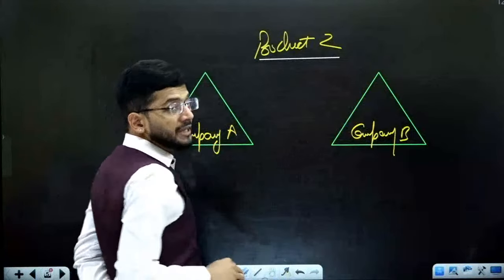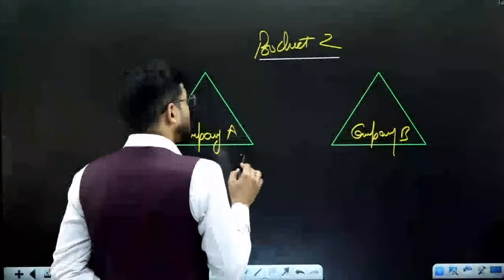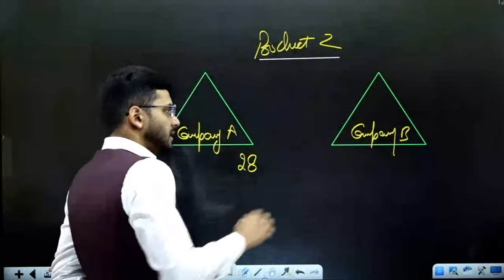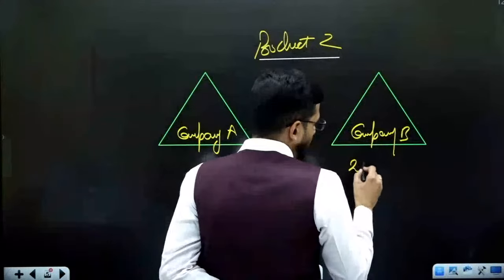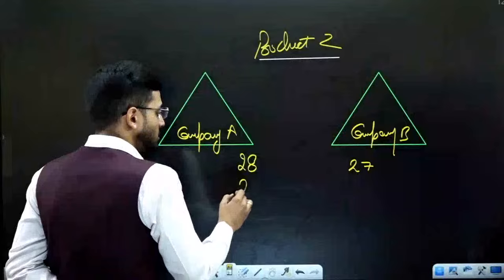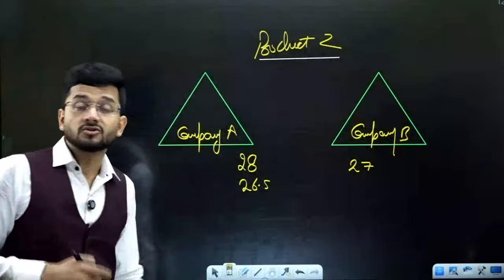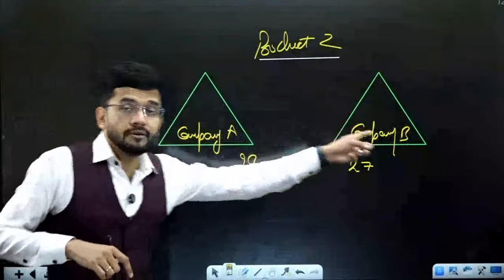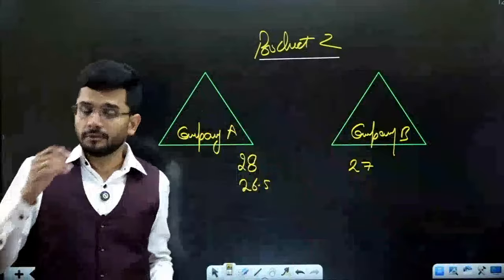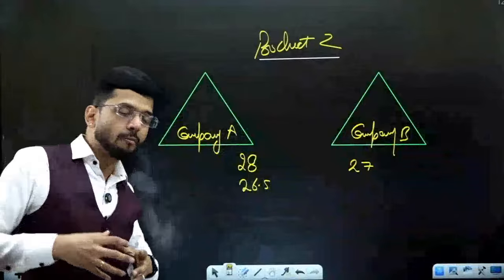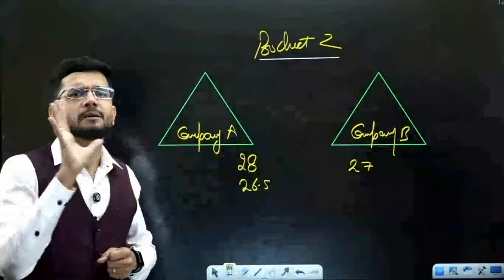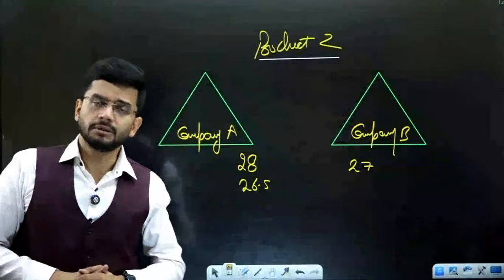Now, both of them are competing against each other. If company A sells the good at 28 rupees, then company B sells the goods at 27 rupees. Company A will further reduce the price to 26.5, so on and so forth. So there is strict competition which is being faced by company A from company B, and by company B from company A, and because of the competition, the prices of the goods are as low as possible. A very reasonable price is there for company A as well as company B.